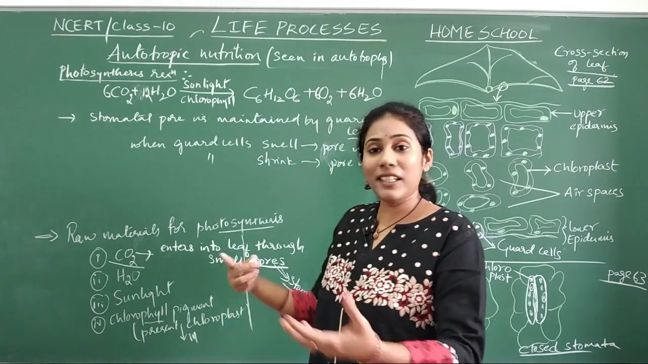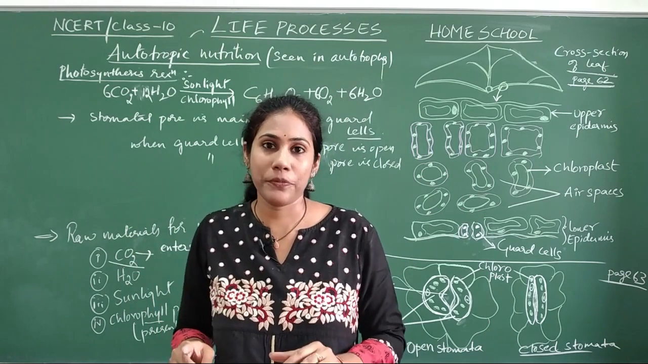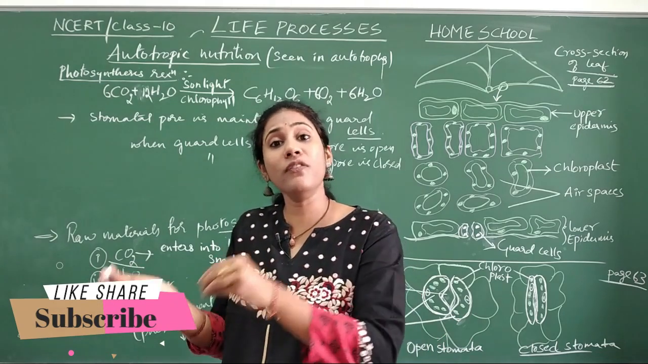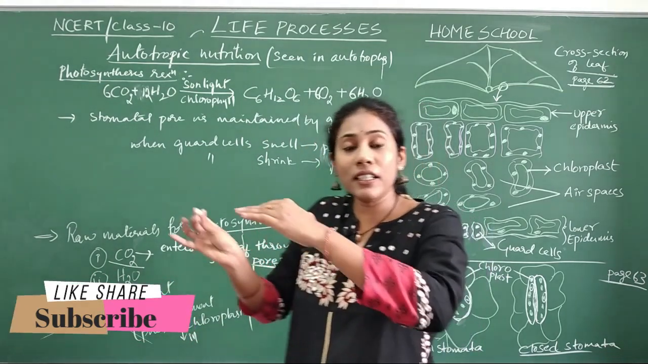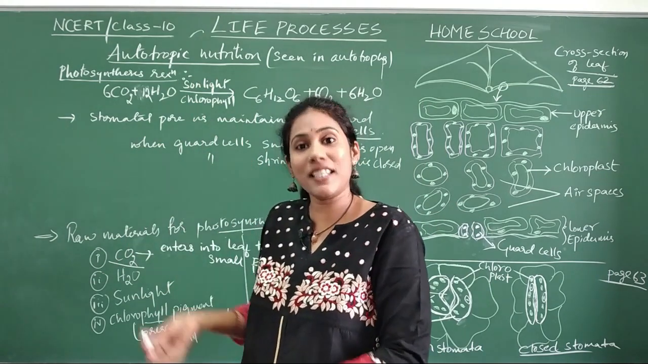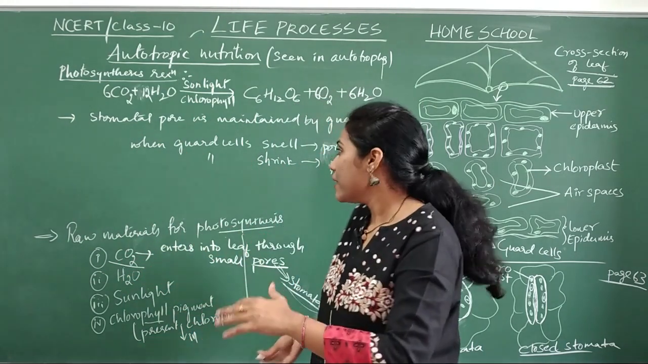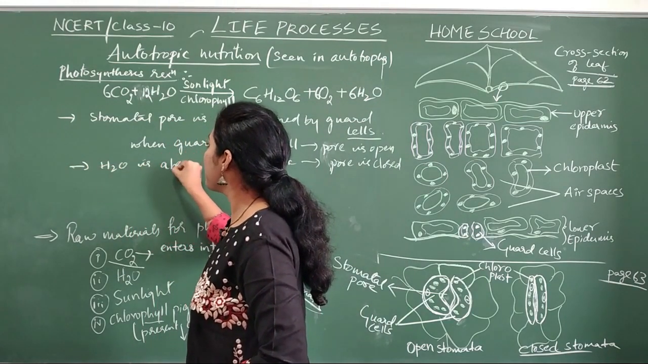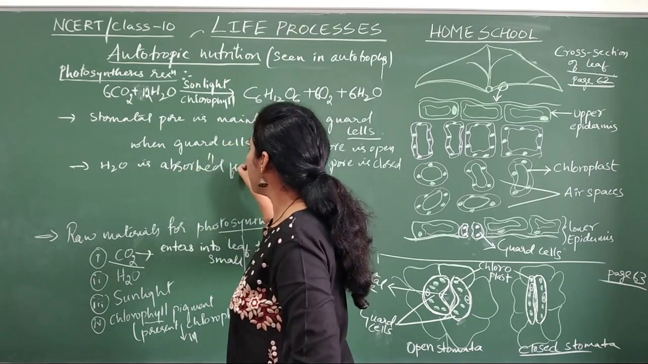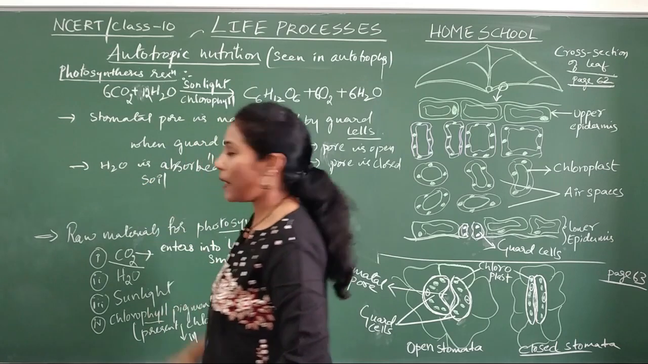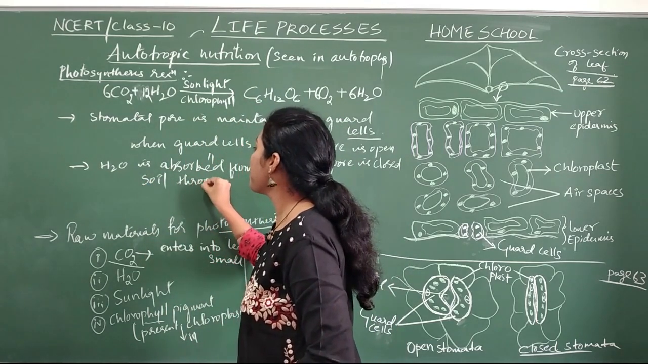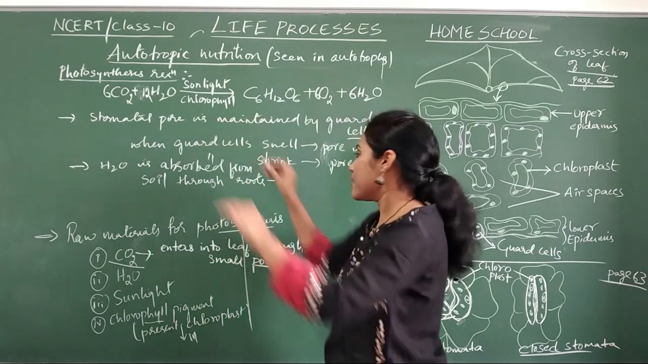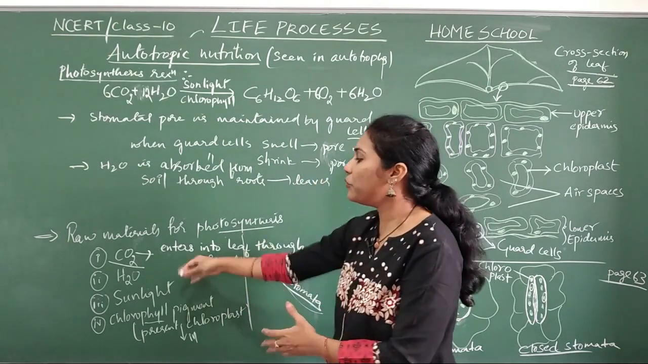Okay? And now, how can water enter into a leaf? You know, water is absorbed by roots actually. Where is water present? Mainly in the soil. Yes or no? From soil, water gets absorbed through roots, and that water is transported from roots to leaves. So that is how you get water.